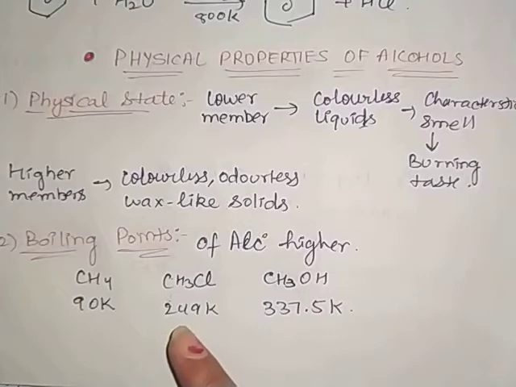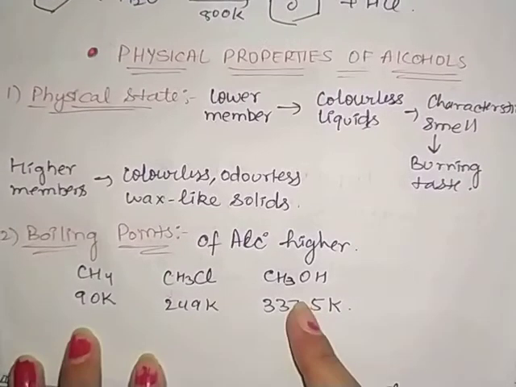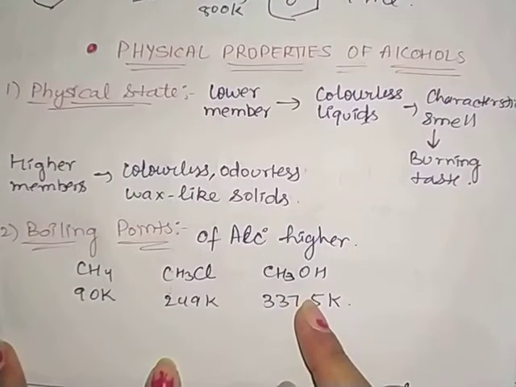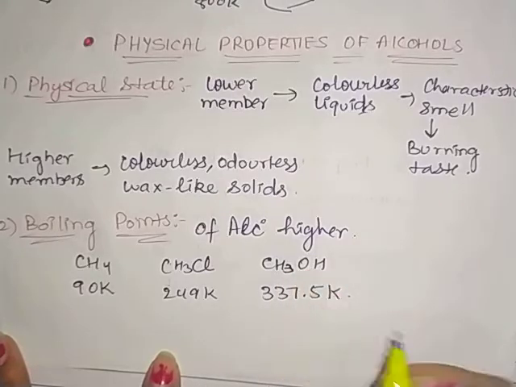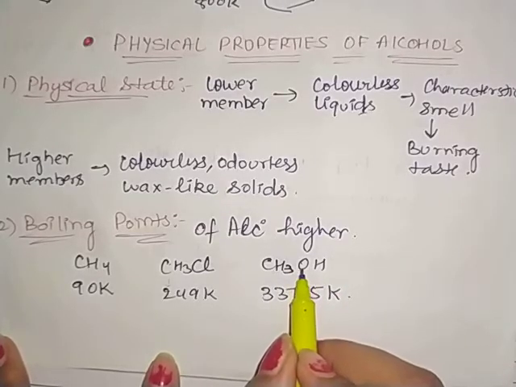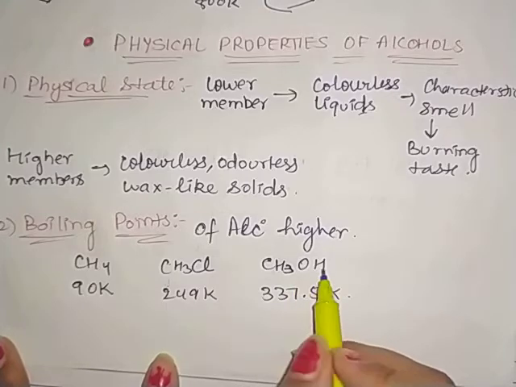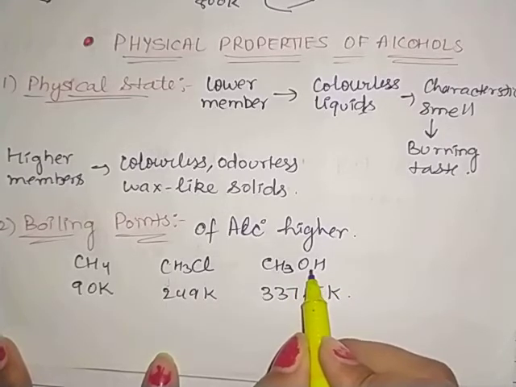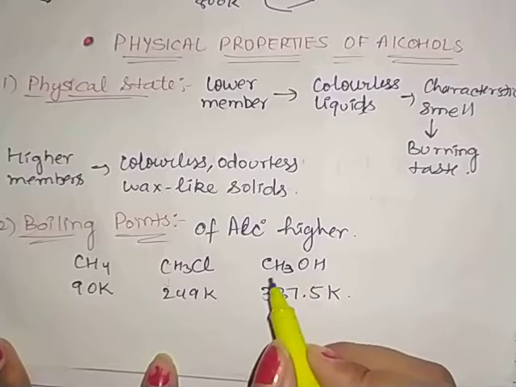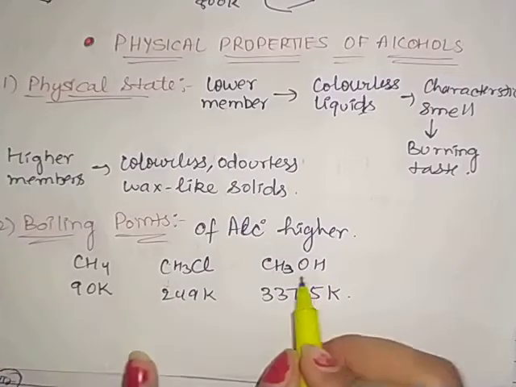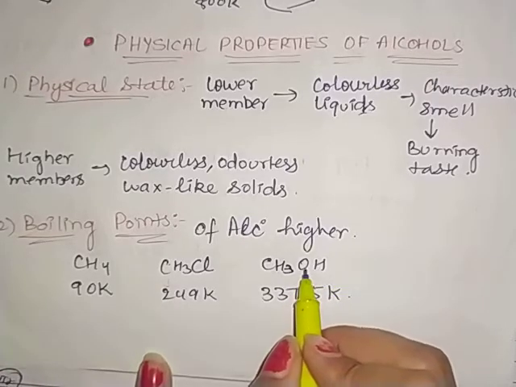Now why is this happening? Because in the case of alcohols, there is a more electronegativity difference between oxygen and hydrogen. That is why the OH bond is strongly polar and forms hydrogen bonds in alcohol. Clear?